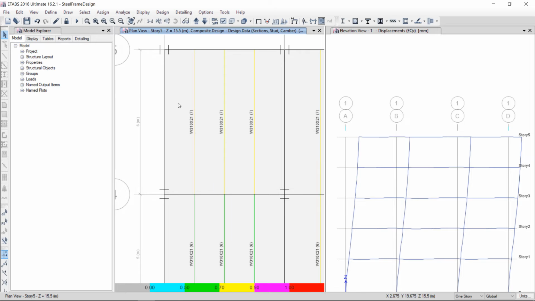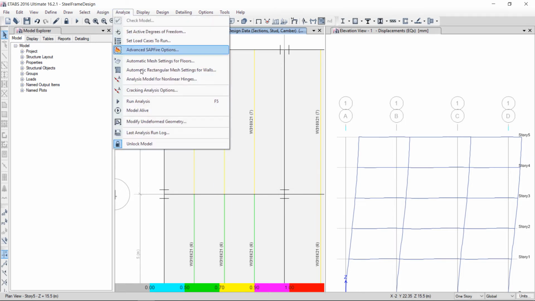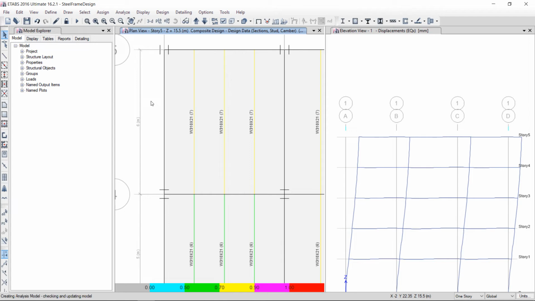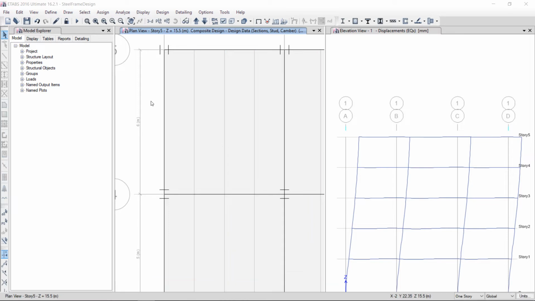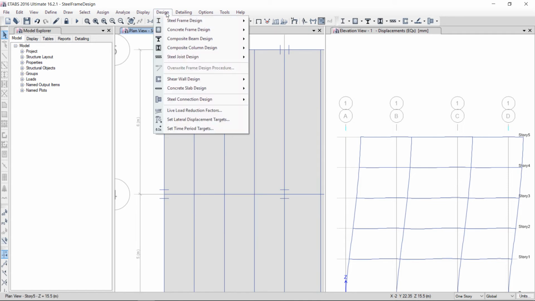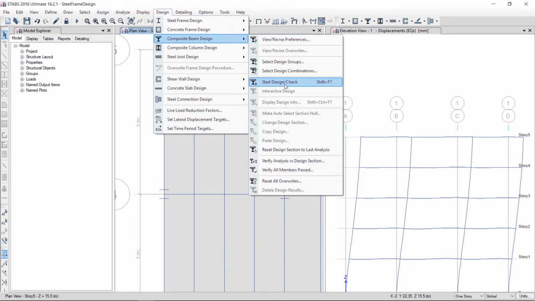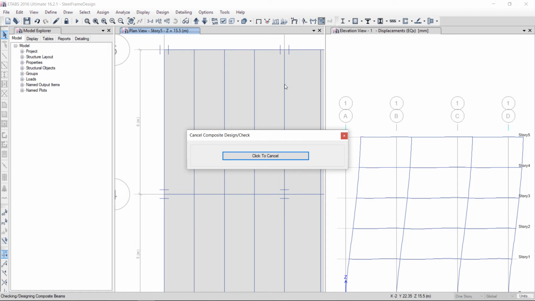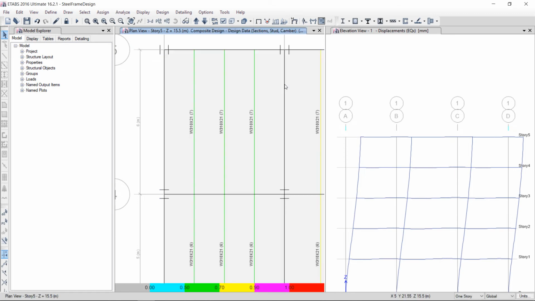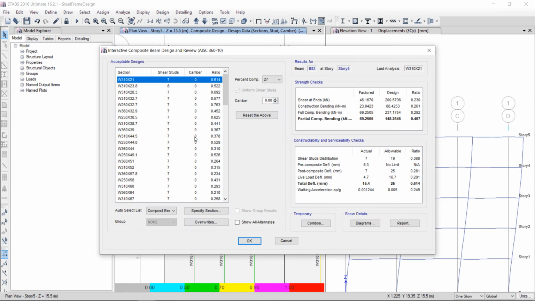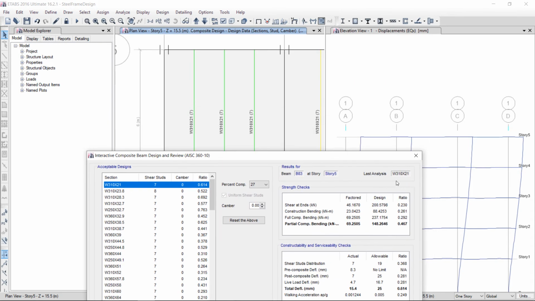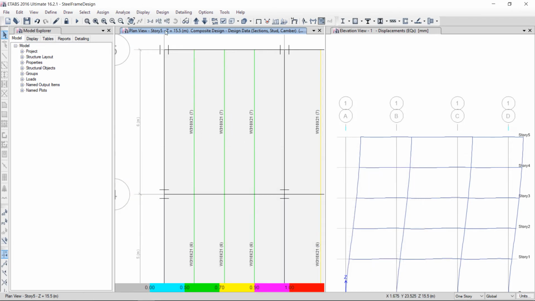So I will again go to the analysis. Okay, and now the analysis is complete. I will go to design, composite beam design, start design/check. Okay, so now right click. Now the new section is the last analysis section and the design section is the same. So let's see, is it the same for the whole building?